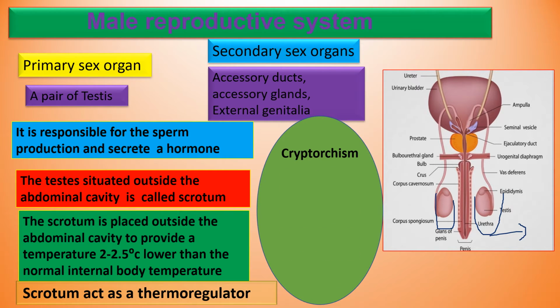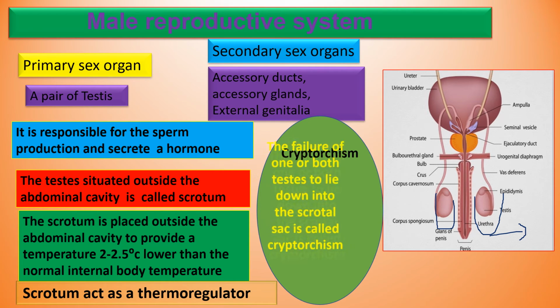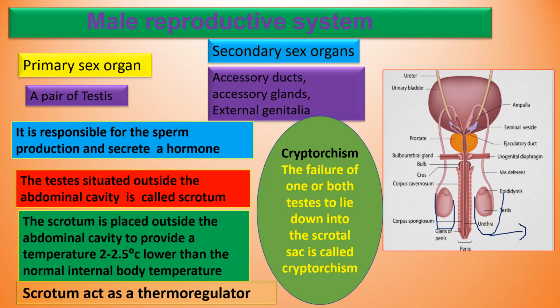Next one is cryptorchidism. It is an important term. Generally, the testes come to lie in the scrotum during the 7th month of pregnancy. But if they fail to come to lie in the scrotum, that condition is cryptorchidism. What is cryptorchidism? The failure of one or both testes to descend into the scrotal sac is called cryptorchidism.